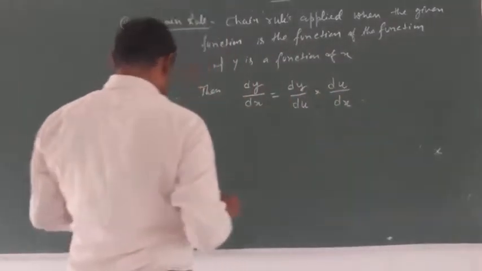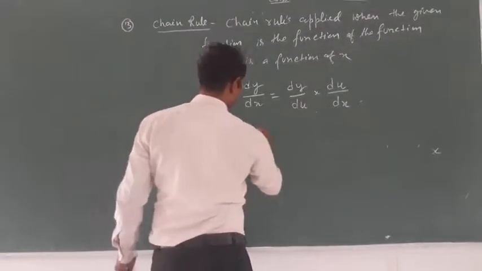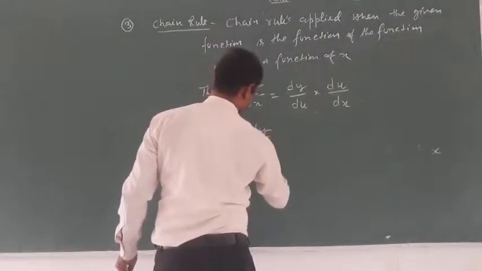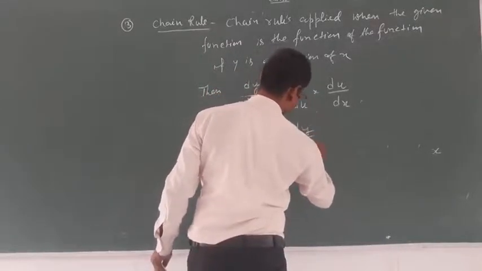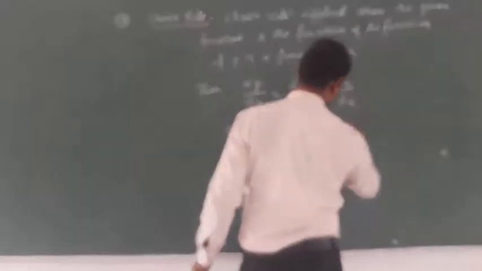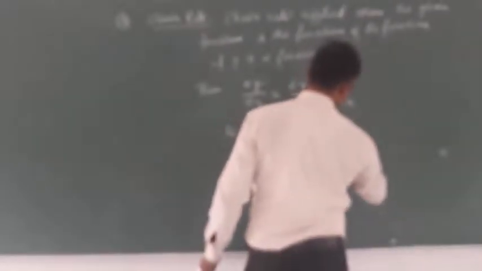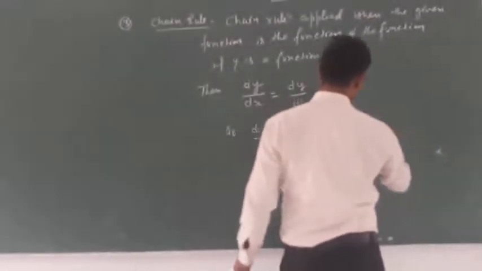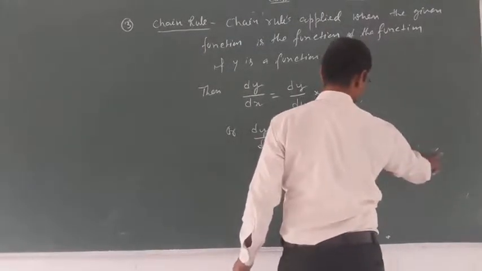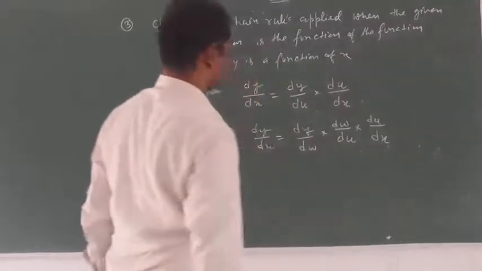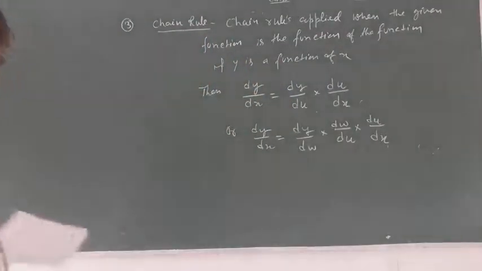This is the chain rule. Or dy upon dx is equal to dy upon dw into dw upon du into du upon dx. This is the process of the chain rule.